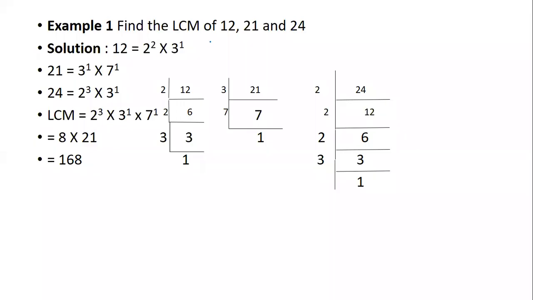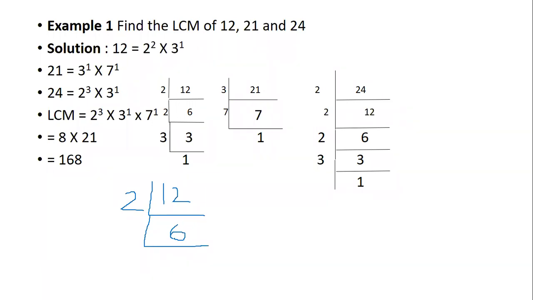So find the LCM of 12, 21 and 24. Now, how can I write 12 under the factorization method? I take 12. Which is the least number I can start with? Can I start with 2? I can say 2 sixes are 12. Correct? So that is my first number. Now, my next number will become 6.